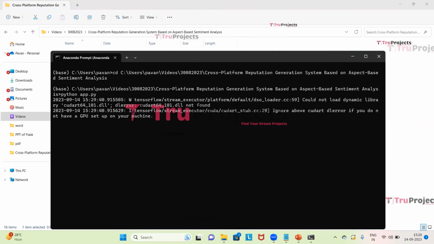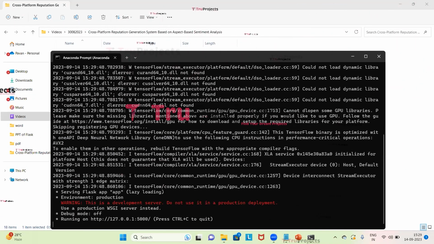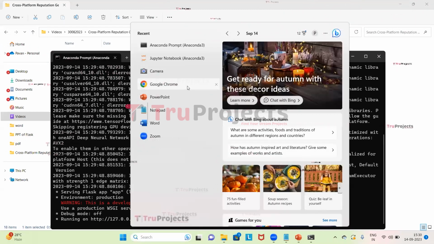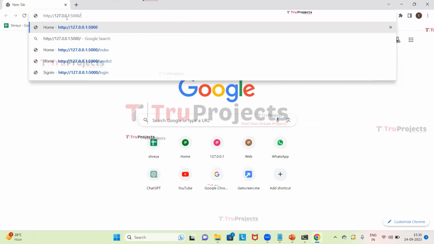After running the app.py file, the Flask framework will host the application locally at the default address, which is localhost and the port number, unless it is configured differently. So, this is the localhost and this is the port number. Now we need to copy this local link provided by the framework and paste it in any web browser. Now we will copy this and paste it in Chrome. Here I'll paste the link and then click on enter.